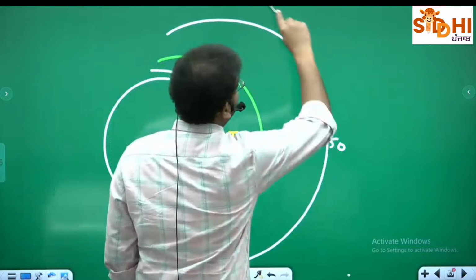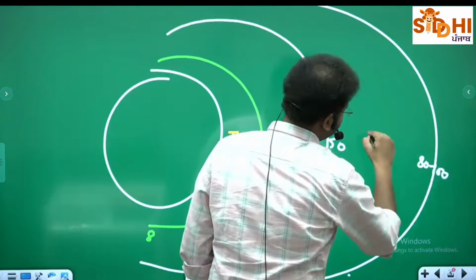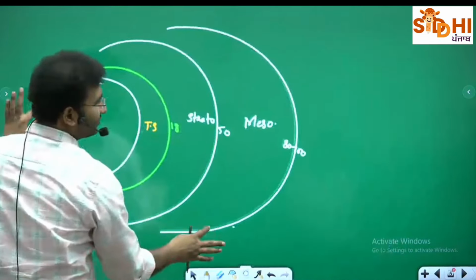Up till 80 to 100 kilometers, this is your mesosphere.